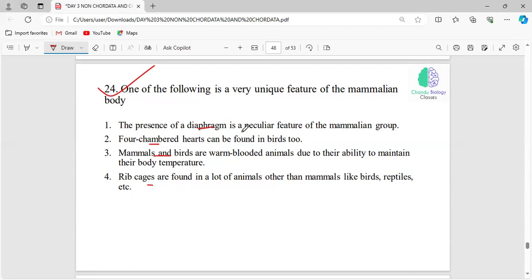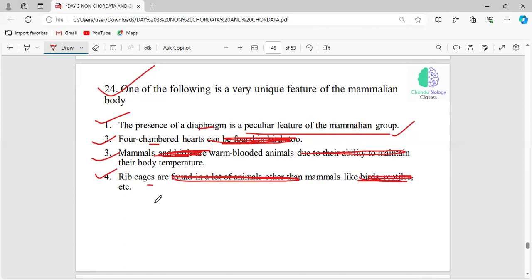The question is like this: the presence of a diaphragm is a peculiar feature of the mammalian group. And a four-chambered heart is seen in the mammals. Mammals are warm-blooded animals. Rib cages are found in the mammals.